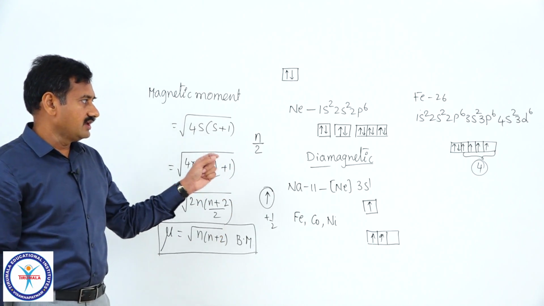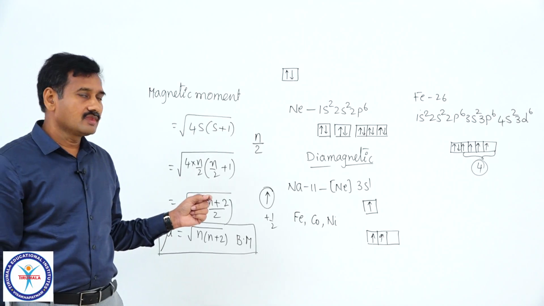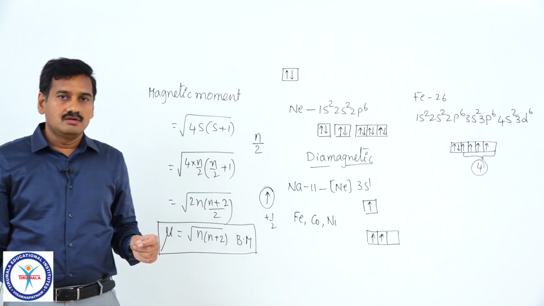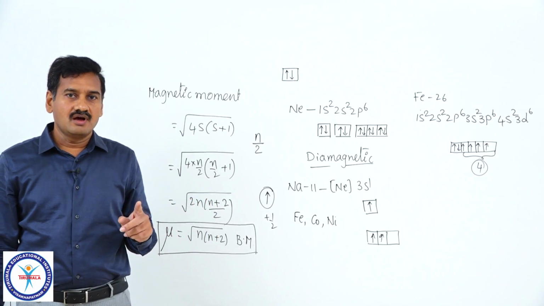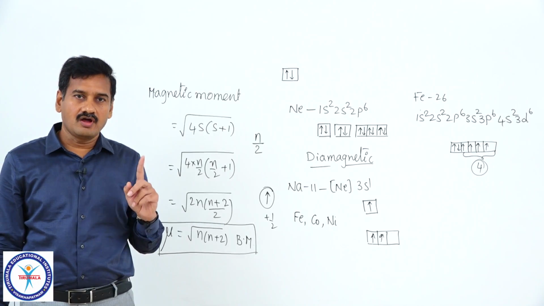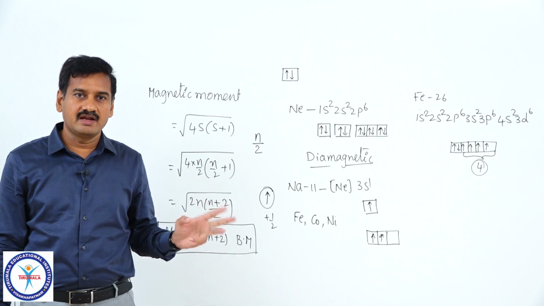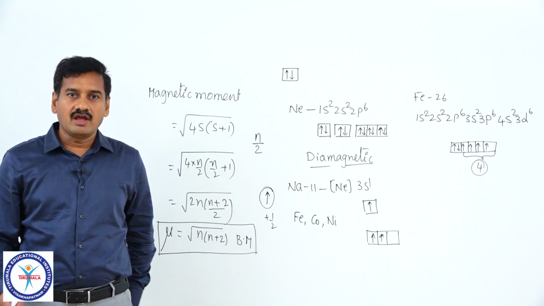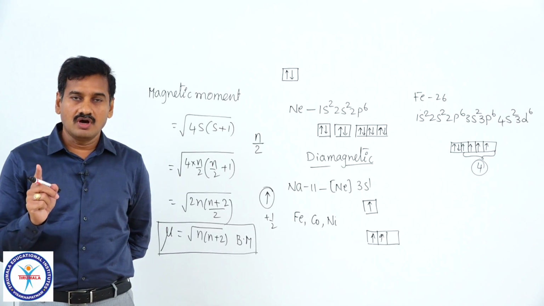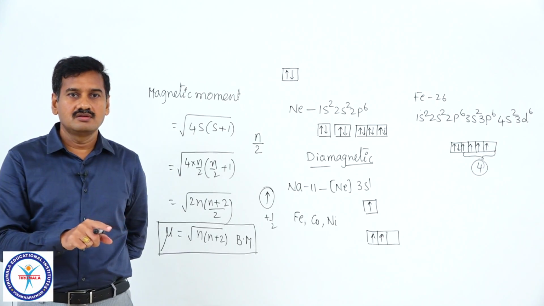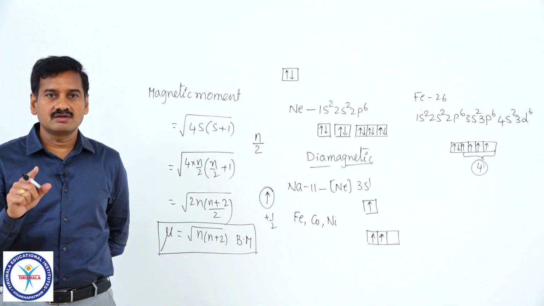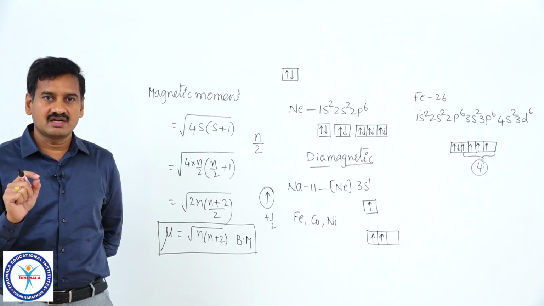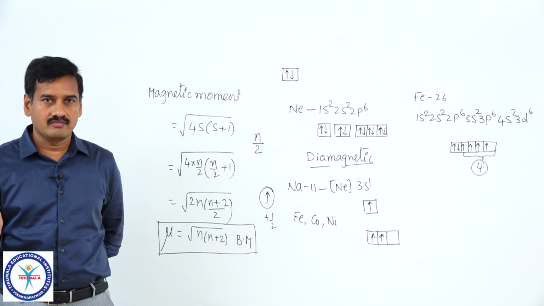So, briefly I am explaining all these again. The substances are classified into paramagnetic, ferromagnetic and diamagnetic. Diamagnetic substances are those with no unpaired electron. Para and ferromagnetic substances must contain at least one unpaired electron.